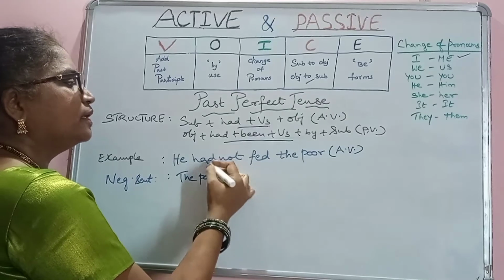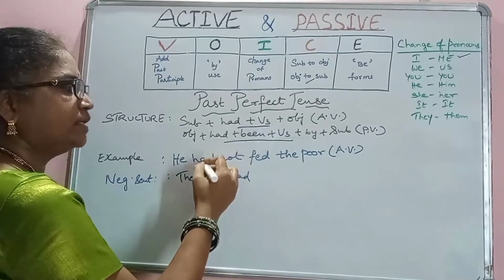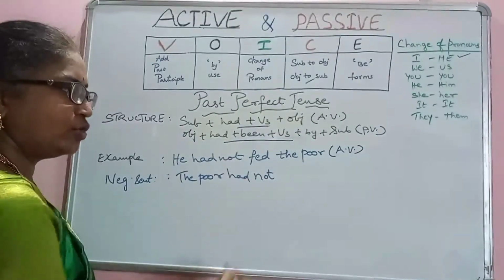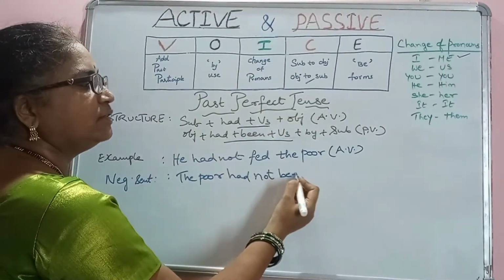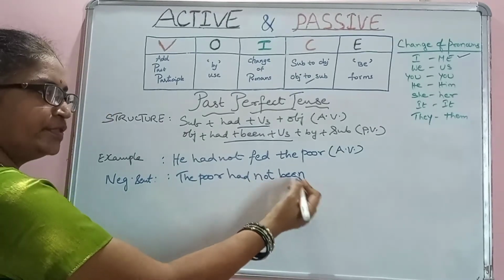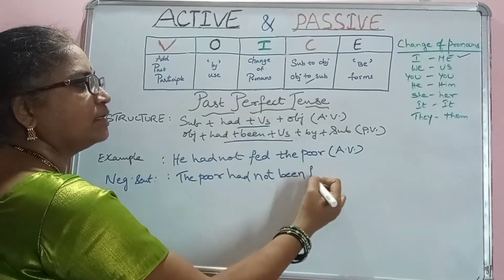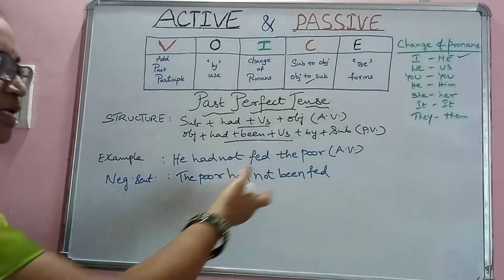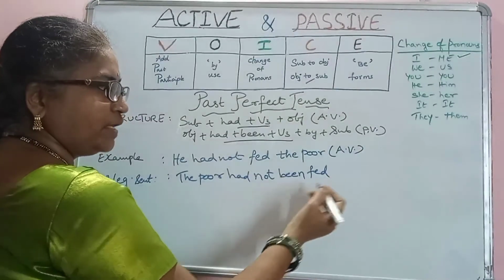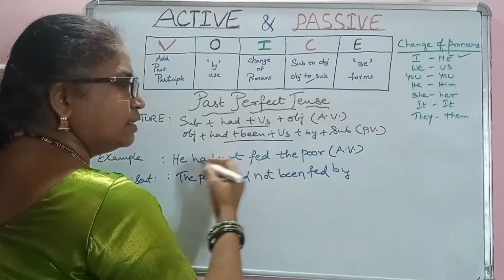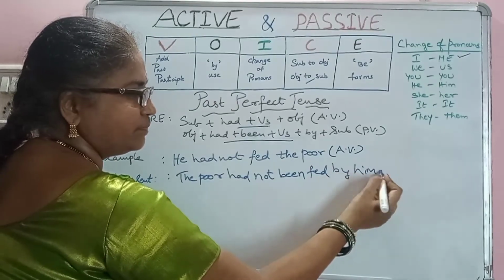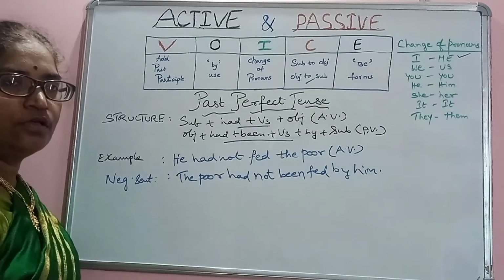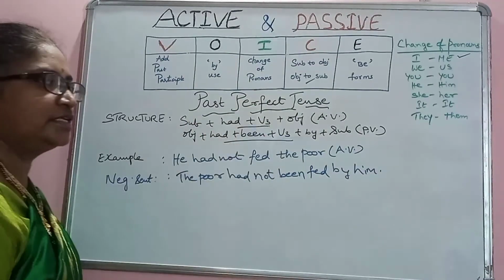The poor, apply the same had, the helping verb has to be used, and put the not as usual, had not, and apply been in the middle: had not been fed. The same V3 in the active has to be placed in the passive voice. Fed by, he changes into him. Very simple, very easy also to change this sentence from active voice to passive voice in the past perfect tense.